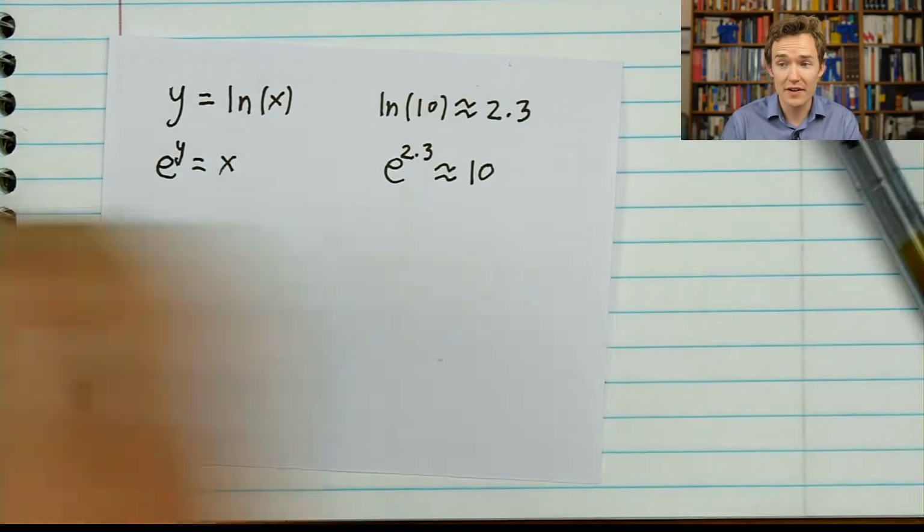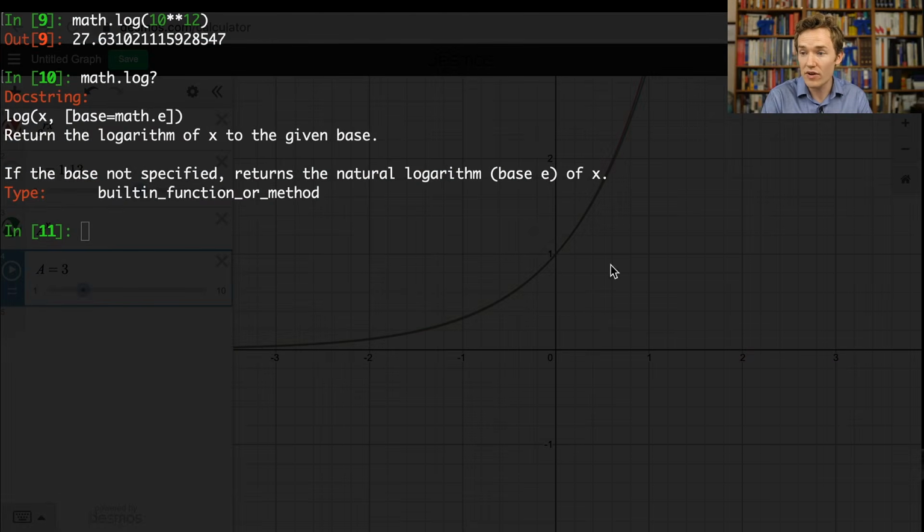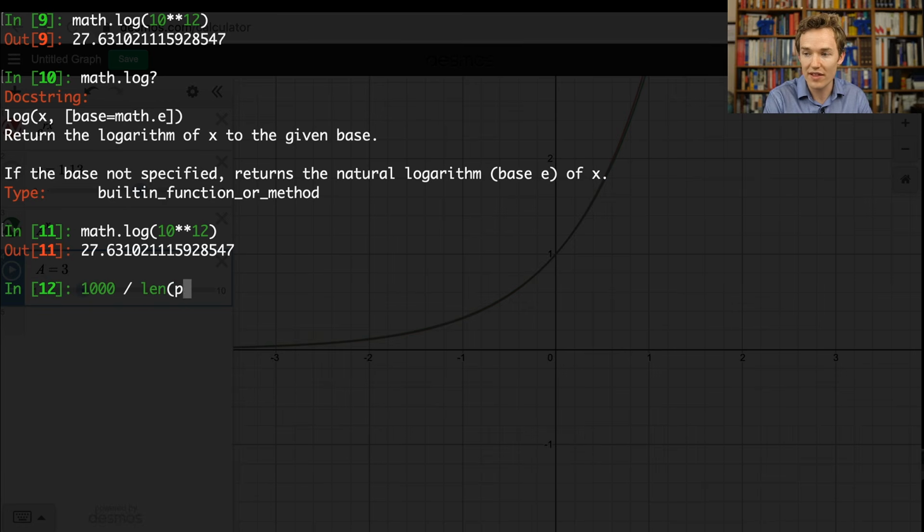Now the cutesy fact here is that the density of prime numbers is actually related to this natural logarithm. If we took the natural log of 1 trillion, which was the number defining our range, at the lower end of that range, you'd see that it's 27. And that was about the ratio we were looking at before, right? 1,000 divided by the length of our list of primes. I mean, that's quite close. And the fact that that happens at all, I might not call that my favorite piece of math because I use that term a lot, but it's definitely going to make the list of top 5 favorite pieces of math. That the log with base e has anything to do with prime numbers.